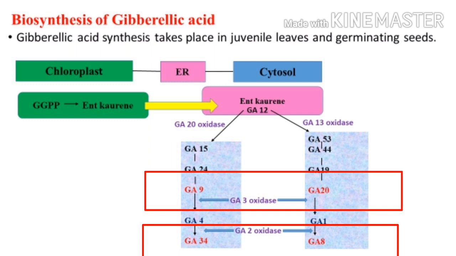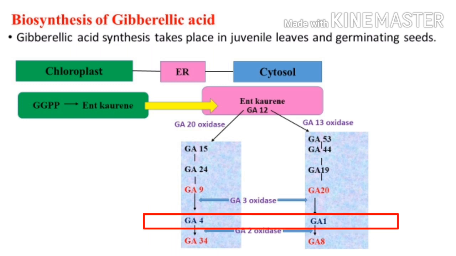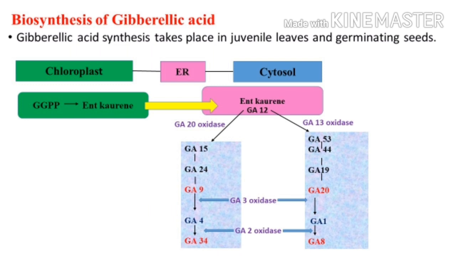These are the inactive forms of gibberellic acid, and the active forms of gibberellic acid are GA4 and GA1. To make the active form of gibberellic acid, there is the enzyme gibberellic acid 3 oxidase. It converts the inactive form of gibberellic acid into the active form. And then if there is a need for inactivation of gibberellic acid, there will be gibberellic acid 2 oxidase, which will inhibit the activated form of gibberellic acid.